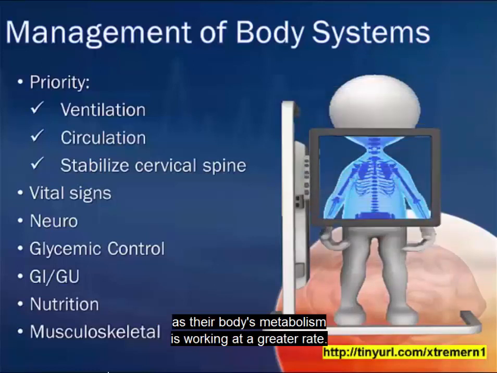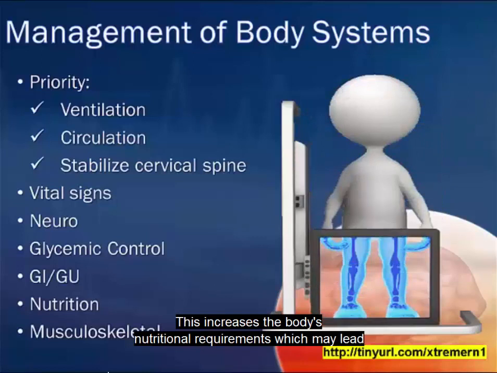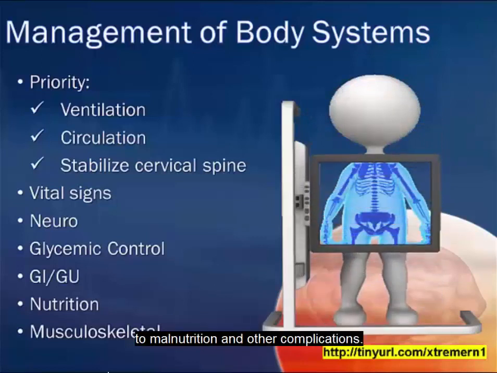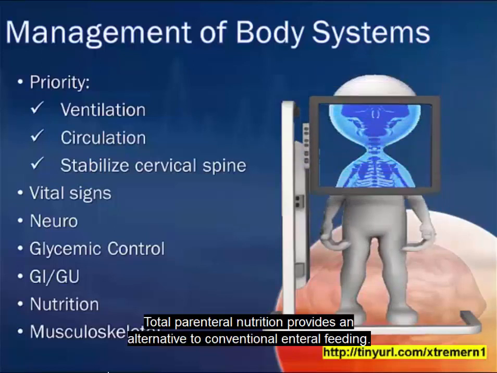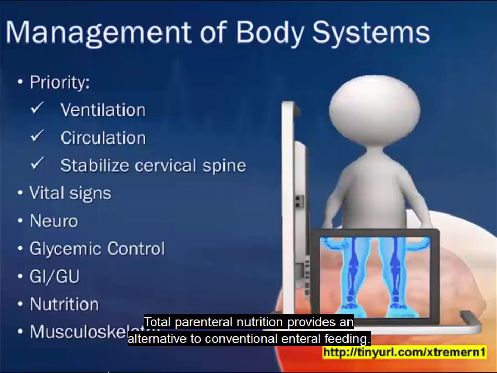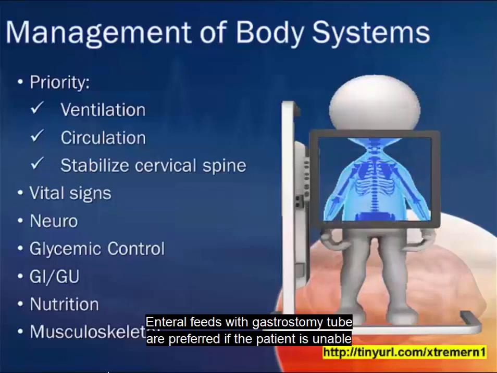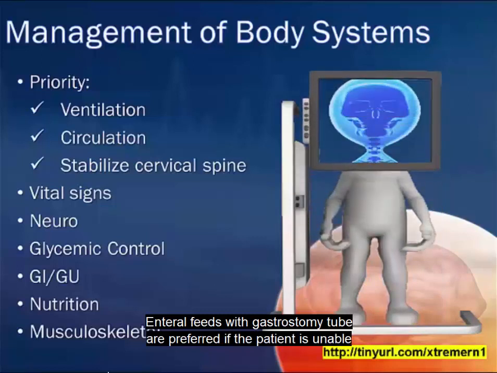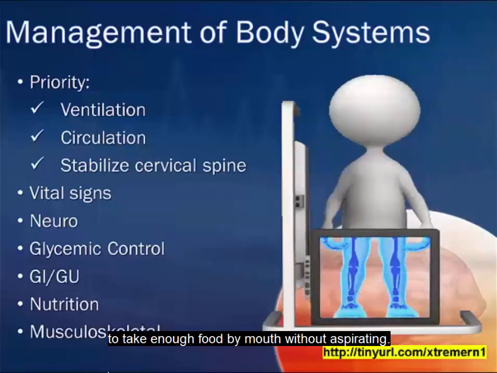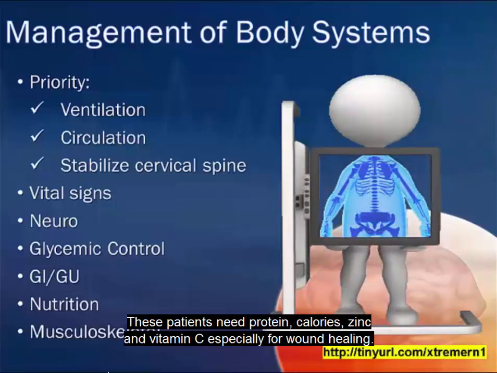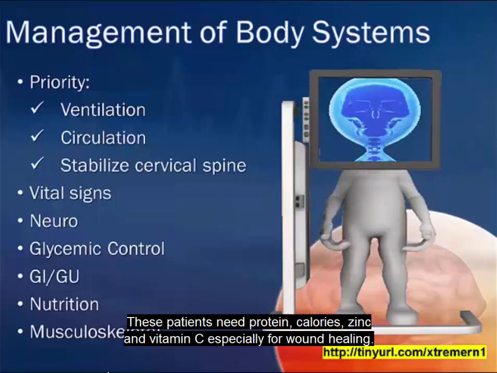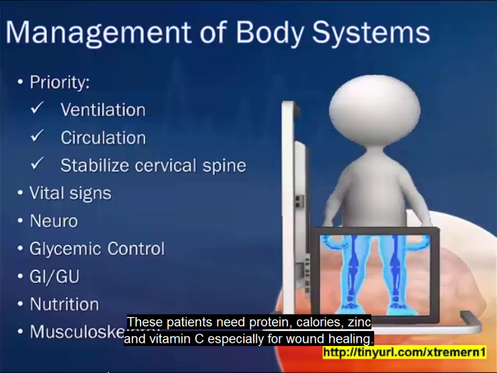Nutrition: after a moderate or severe head injury, patients use more energy as their body's metabolism is working at a greater rate. This increases the body's nutritional requirements, which may lead to malnutrition and other complications. Total parenteral nutrition provides an alternative to conventional enteral feeding. Enteral feeds with a gastrostomy tube are preferred if the patient is unable to take enough food by mouth without aspirating. These patients need protein, calories, zinc, and vitamin C, especially for wound healing.